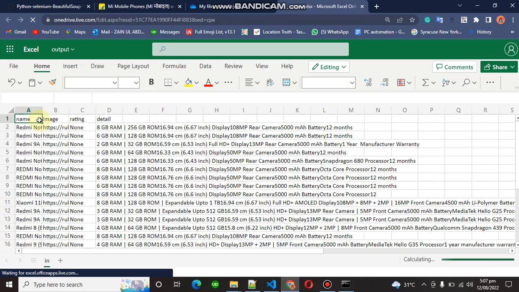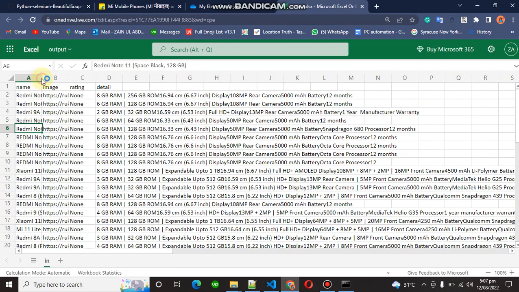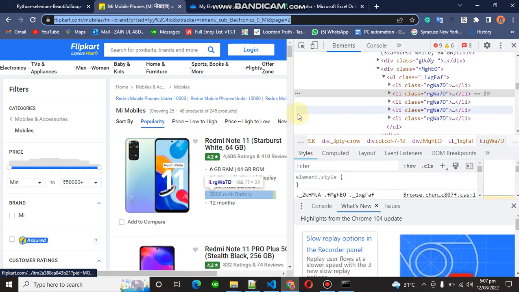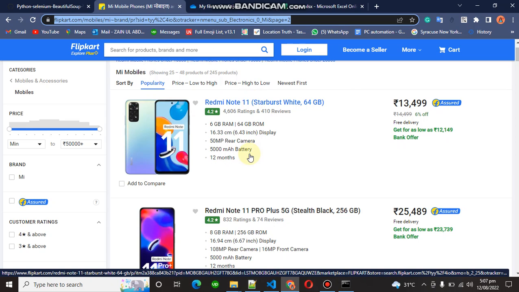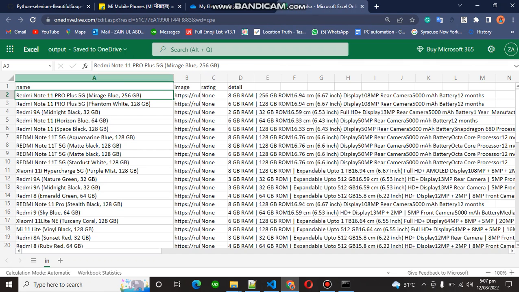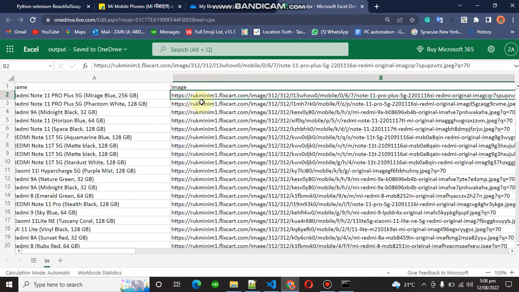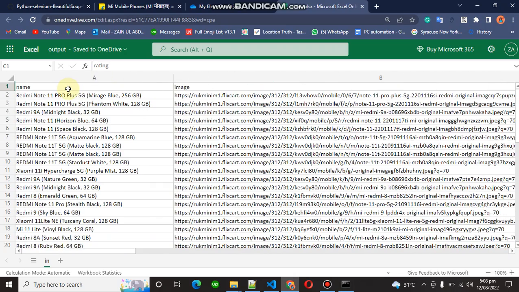Right now you can see that we get all the names, as shown on the website: Redmi Note 11, Redmi Note 11 Pro, and we also get the URLs. The ratings we don't get, there are some issues, and we can also get the details.